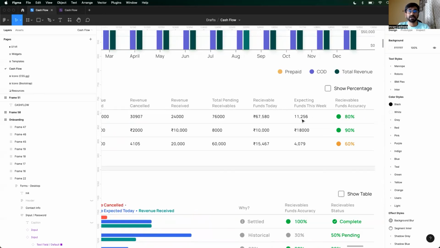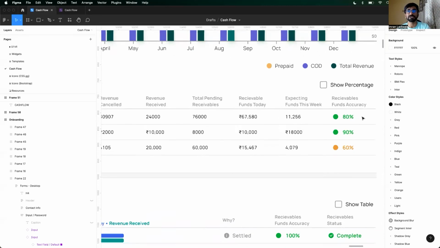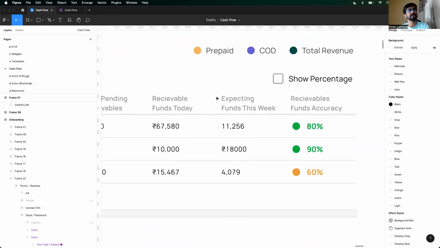11,256, right? Now, some amount, Shiprocket tells us with their APIs, that this money you will get today, right? But there is some amount that is yet to be delivered, yet to enter the remittance cycle. Therefore, this is the piece where we look at your historical data and present that you can expect 11,000 more rupees coming this week, right? And its accuracy is 80%, right?